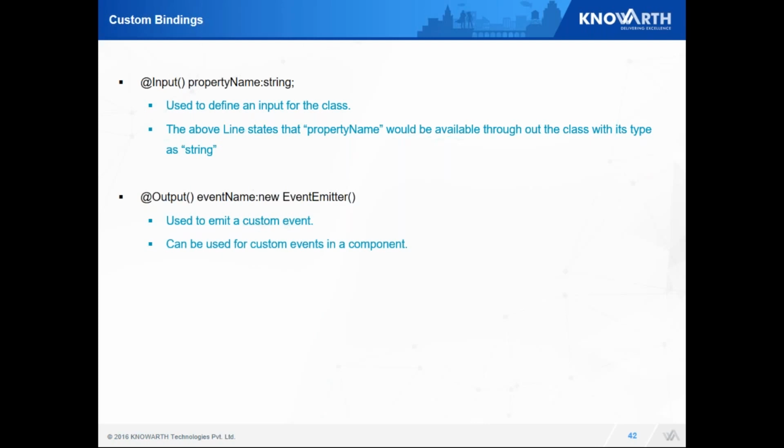@Output can be used when I want to bind any custom events to it. Next is two-way binding. Angular doesn't provide two-way binding out of the box, so I just use a combo of property binding plus event binding. So when I write it separately, it's like property binding, then adding event binding.